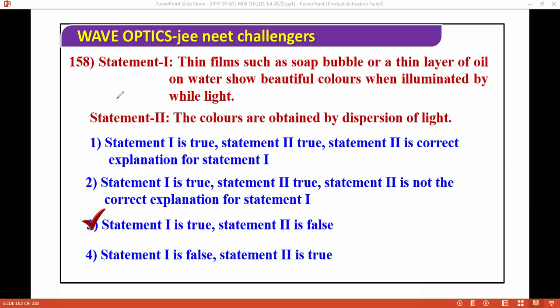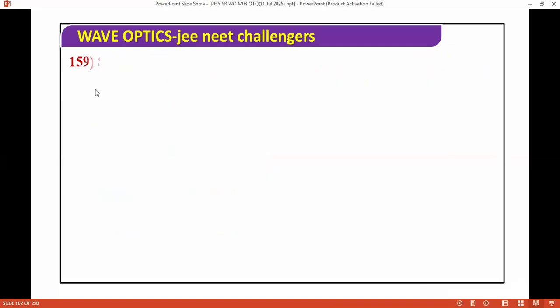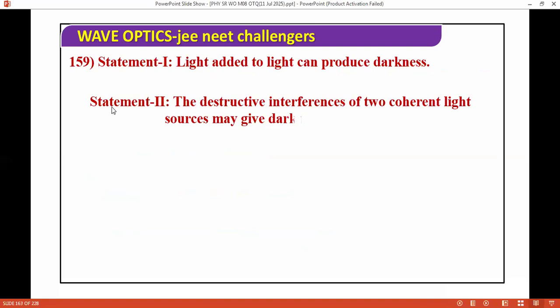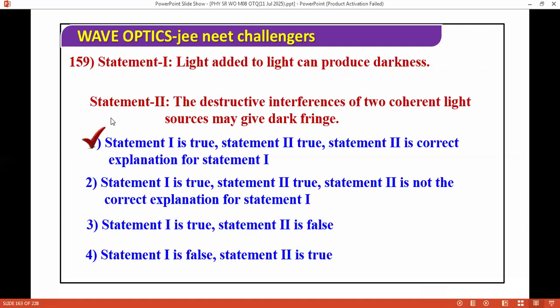For the next question, I have: light added to light can produce darkness. Light added to light, the destructive interference of coherent sources makes darkness. Easy question. So the correct answer: both are correct, and the explanation is also correct. Next questions, I am moving ahead.